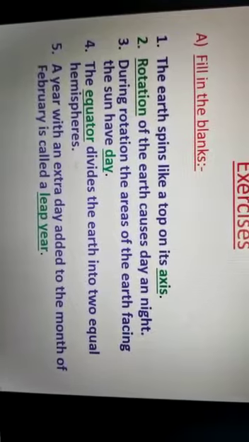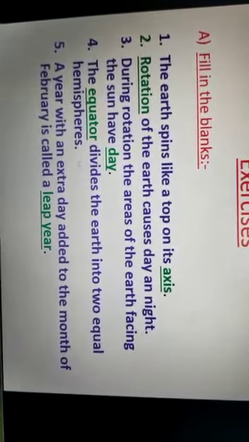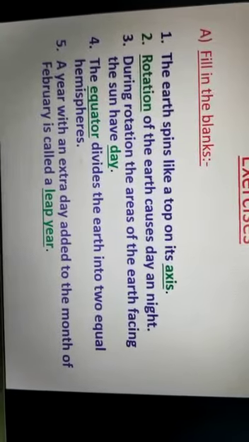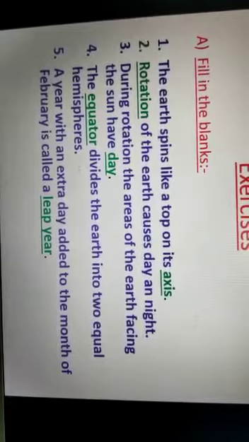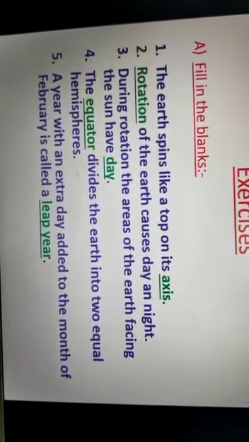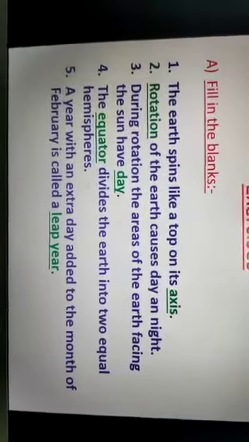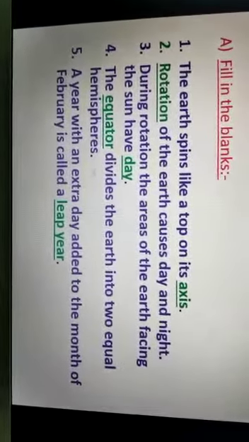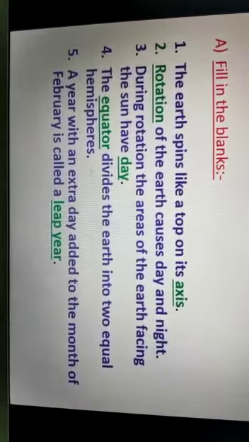Number 1, the earth spins like a top on its axis. In the blank you write axis. Number 2, rotation of the earth causes day and night.